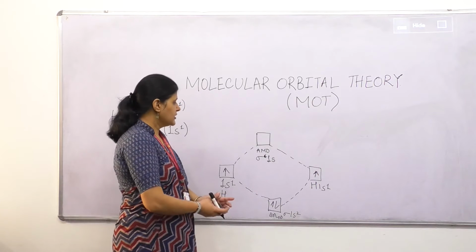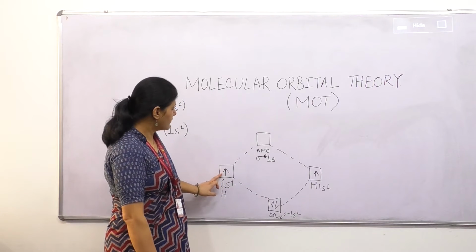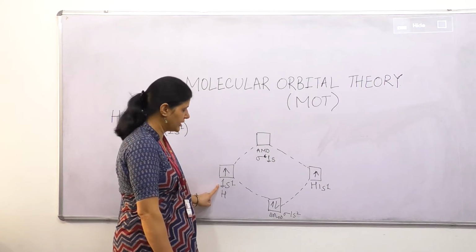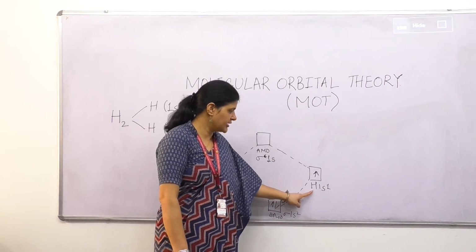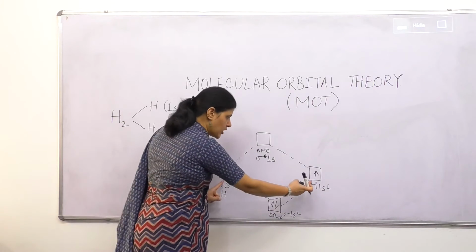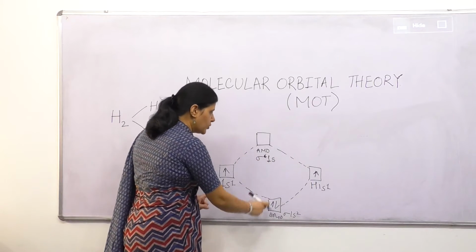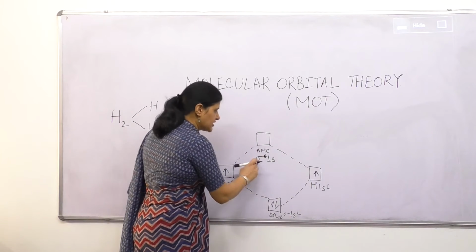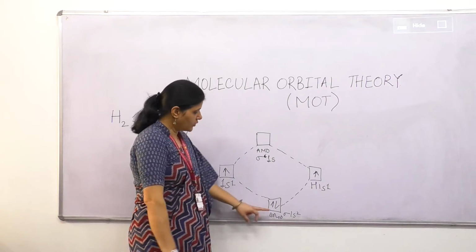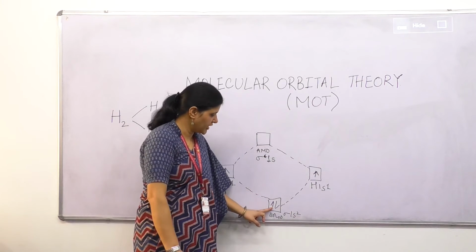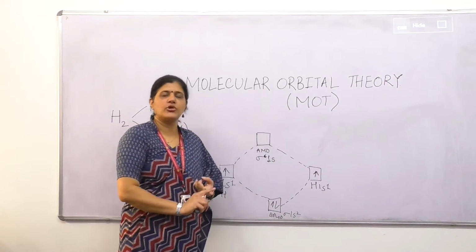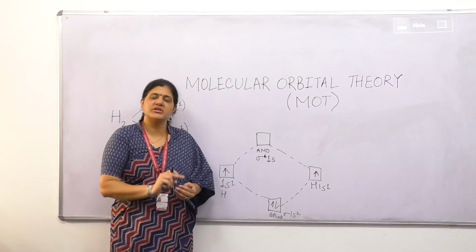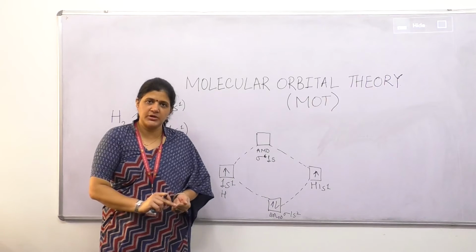So again, listen to this. We have two orbitals. This is the 1s1 orbital of one hydrogen atom, and this is another hydrogen atom, 1s1. These two orbitals will combine to form two molecular orbitals, sigma 1s2 and sigma anti-bonding. We denote 2 because it has 2 electrons, and filling of electrons always occurs on the basis of principles like the Aufbau principle.